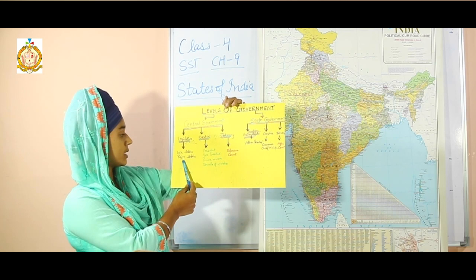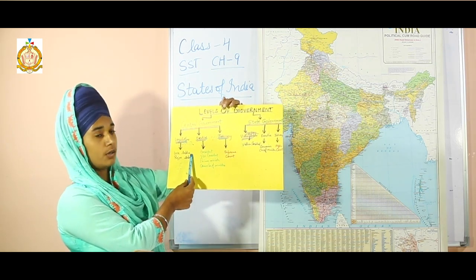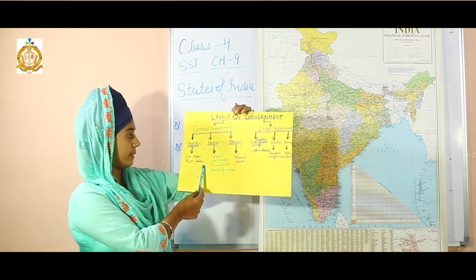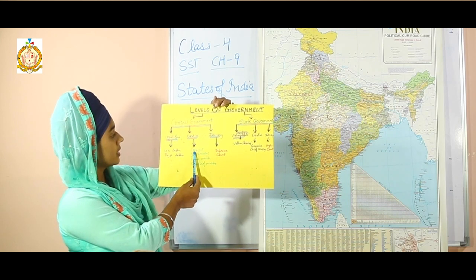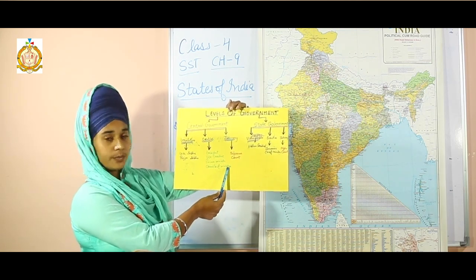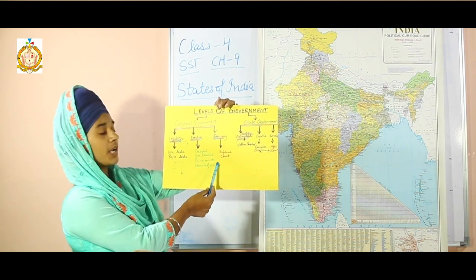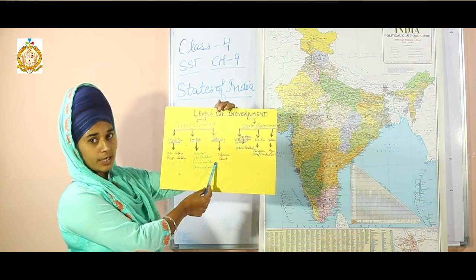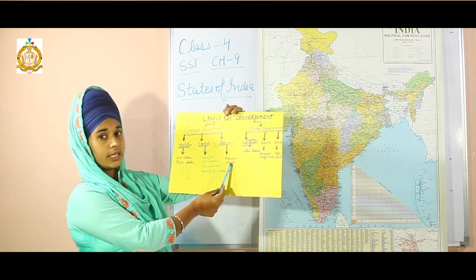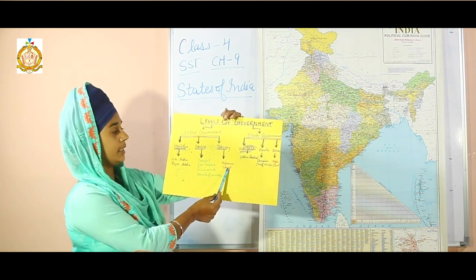Legislative is composed of Lok Sabha and the Rajya Sabha. Lok Sabha is the lower house of the parliament and the Rajya Sabha is the upper house of the parliament. Executive consists of President, Vice President, Prime Minister and Council of Ministers. President is the nominal head of the country and the Prime Minister is the elected head of the country. Then judiciary, Supreme Court. It is in Delhi. It is the highest court in India.